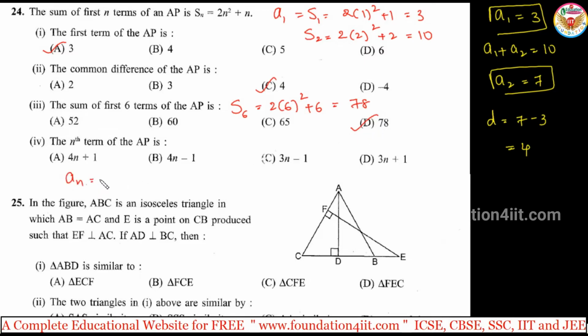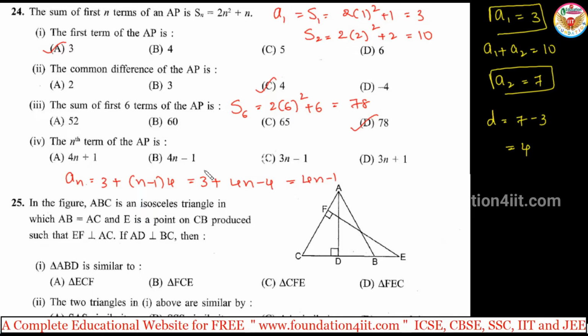So an is equal to a plus n minus 1 into d, right? Formula. So a is 3, plus n minus 1 into the common difference, we got 4. Simplify this: 3 plus 4n minus 4, that is equal to 4n minus 1. 3 minus 4 is minus 1. So 4n minus 1 is option B. Okay, so this is the nth term of the AP. So we can apply this.